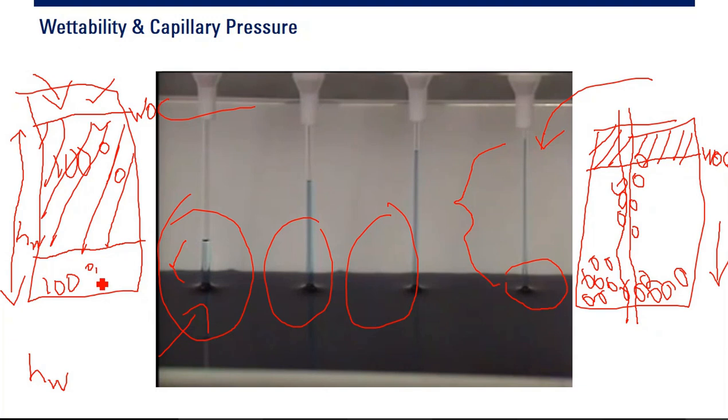But here we have a transition zone. But still in the transition zone, you will have high water to be produced. High water saturation in the transition zone. Although you still have oil, you will also have water, high saturation there. Okay, and we'll talk about it more along the way.